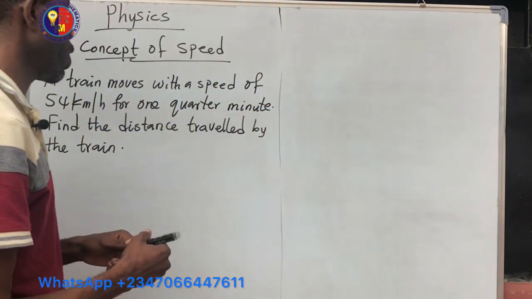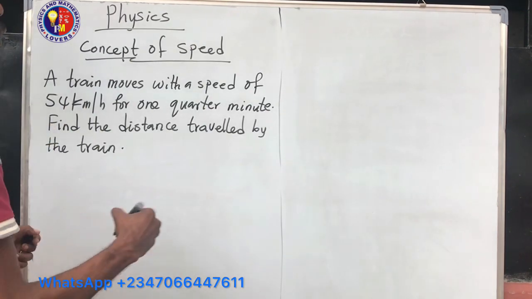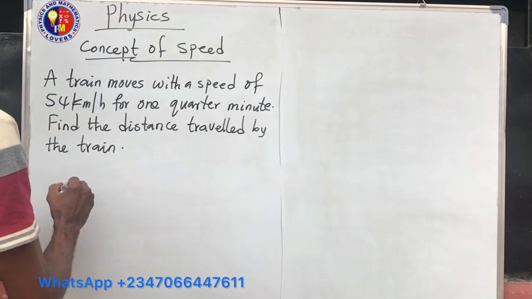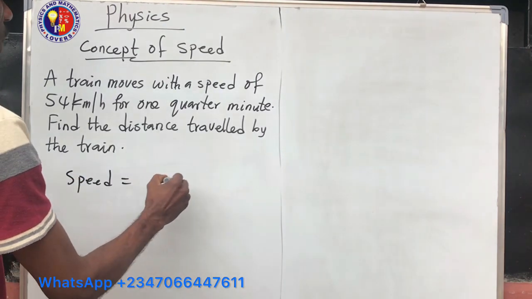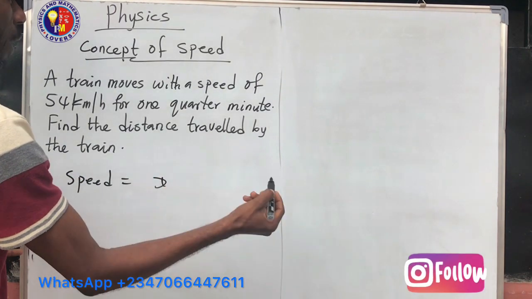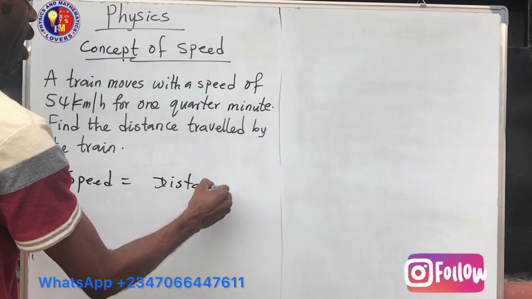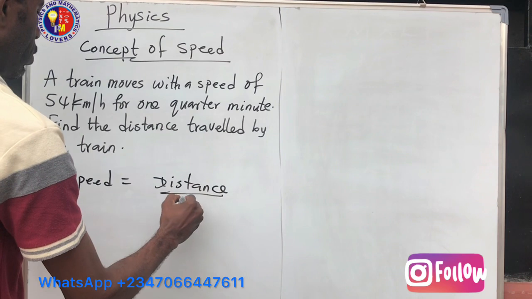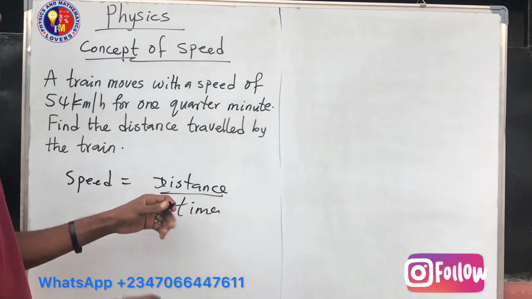That is to say, speed is the rate of change of distance in an unspecified direction. Speed is equal to distance, in an unspecified direction, all over time. So speed talks about distance.